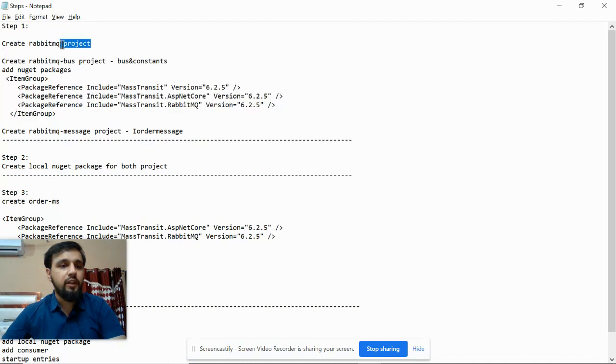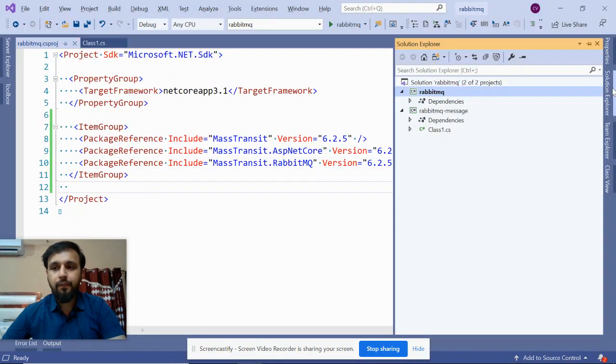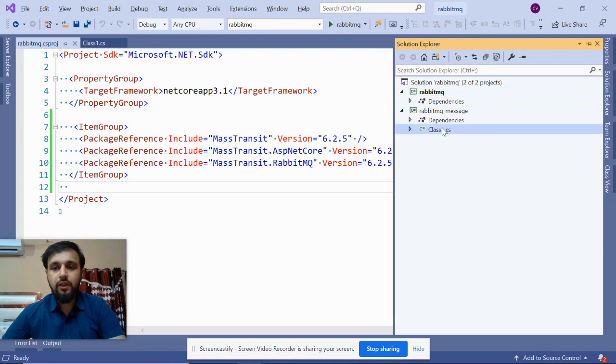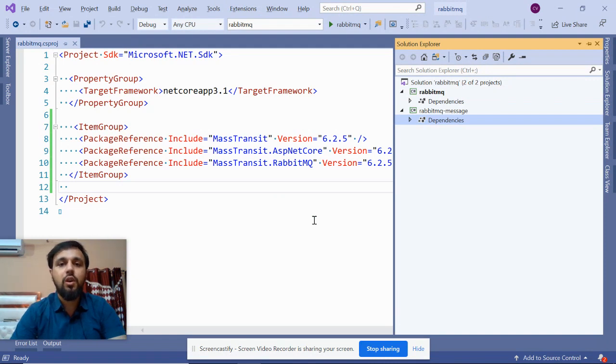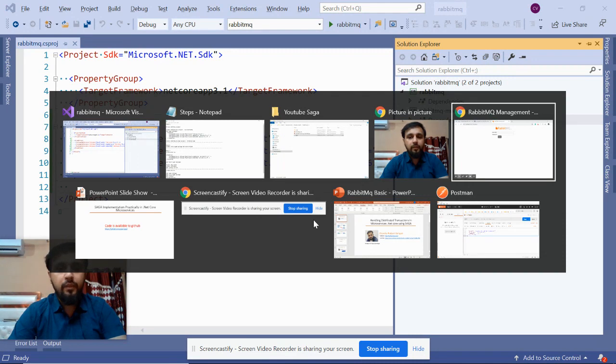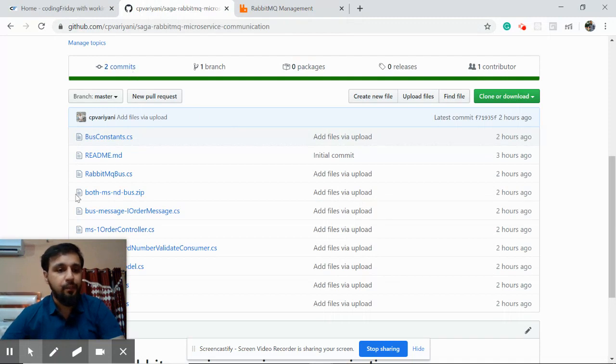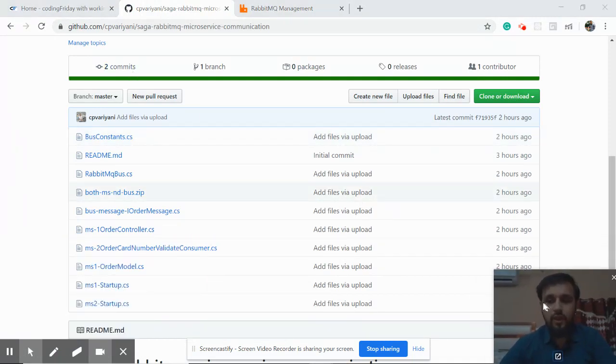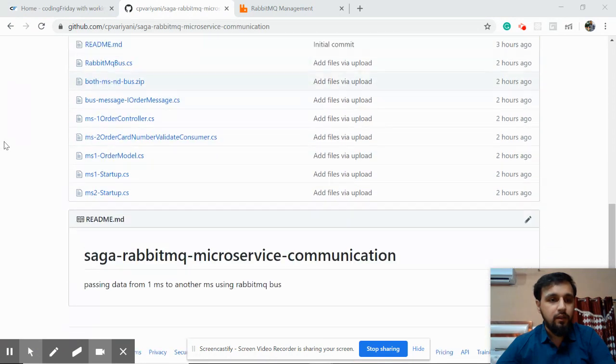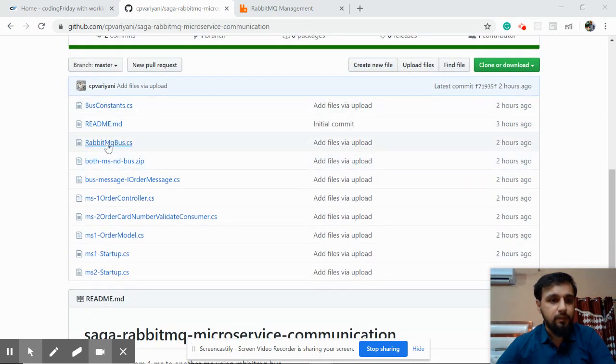Once you have created the RabbitMQ project, add these namespaces. And also, there is no need for that class. Now let's first of all create your message. Message means which model you want to pass from one microservice to another microservice. So for that, let's get the code quickly from GitHub one by one. The first file you need is your data. So where is it? This one.